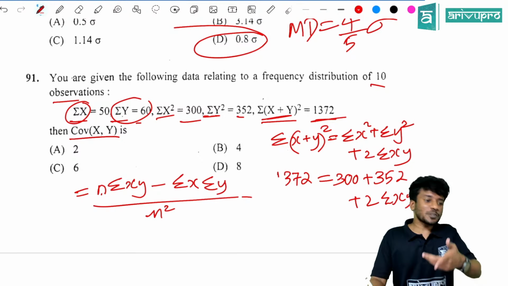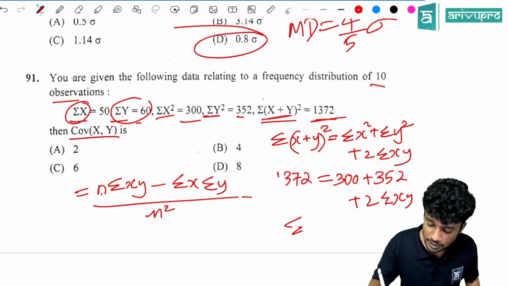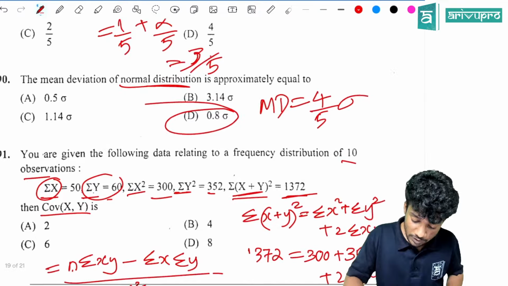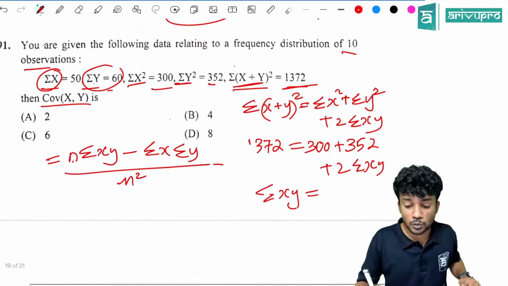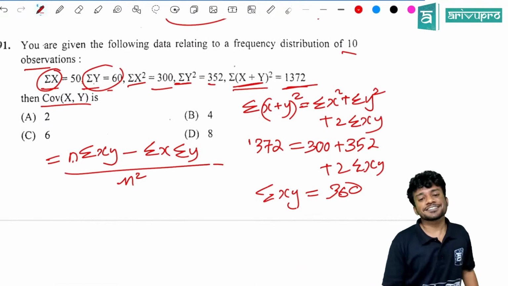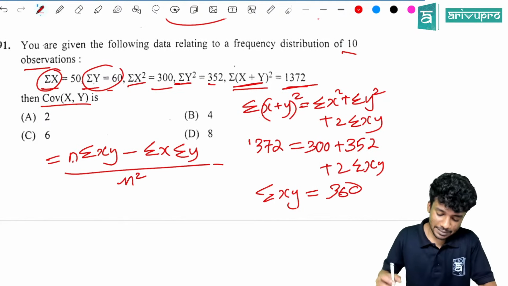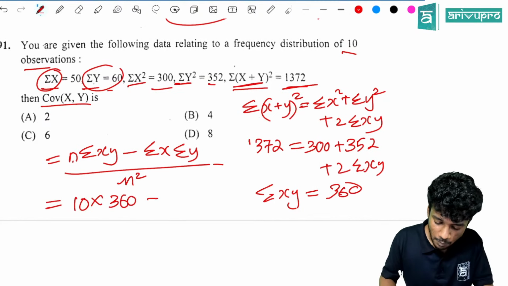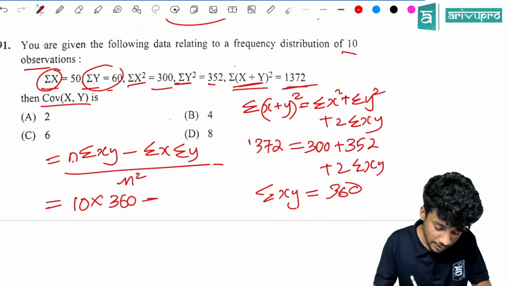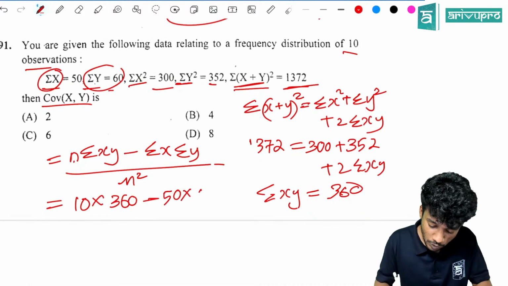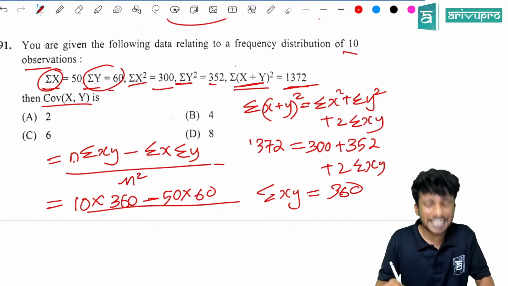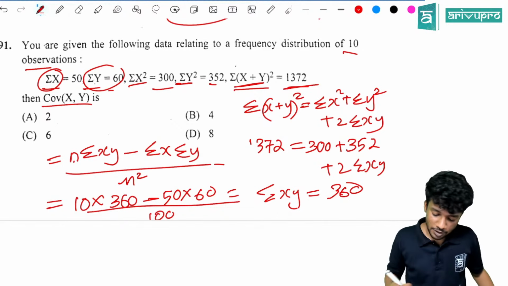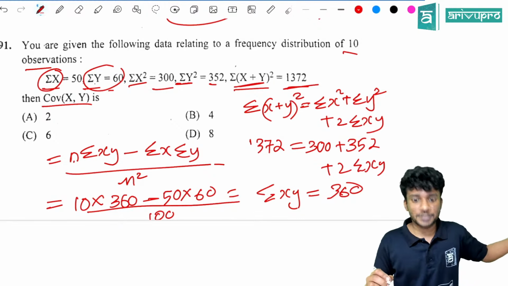So from this you will get sigma xy, which is equal to 360. Then you can substitute here. So 10 into 360 minus sigma x into sigma y, 50 into 60, the whole divided by 10 square, 100, which is 3600 minus 3000 divided by 100.